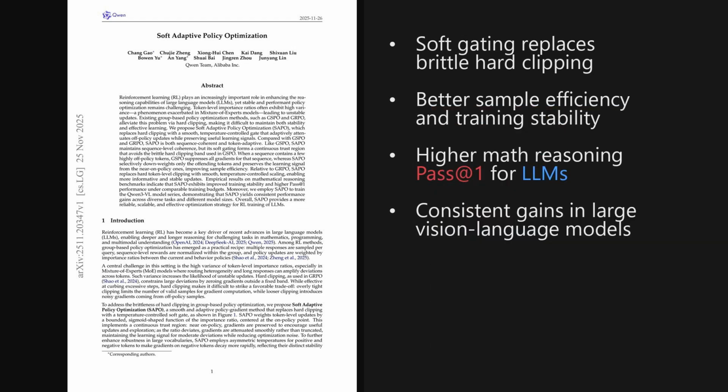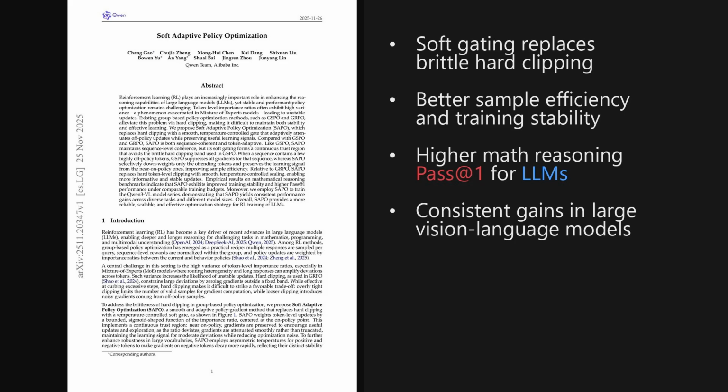I'm Alex. Today, we are looking at a paper trending on X, published on November 25, 2025, just 2 days ago. This paper introduces a method called soft adaptive policy optimization that replaces brittle hard clipping in reinforcement learning fine-tuning with a smooth, temperature-controlled gate, leading to more stable training, better sample efficiency, and higher pass at 1 accuracy for large language models, including mixture of expert systems.